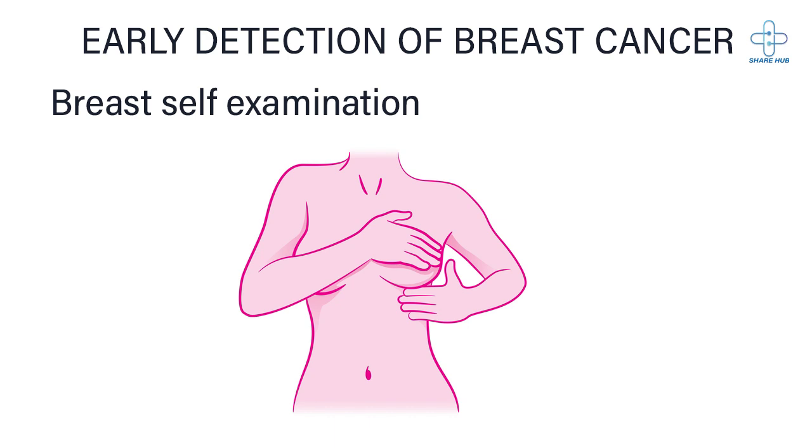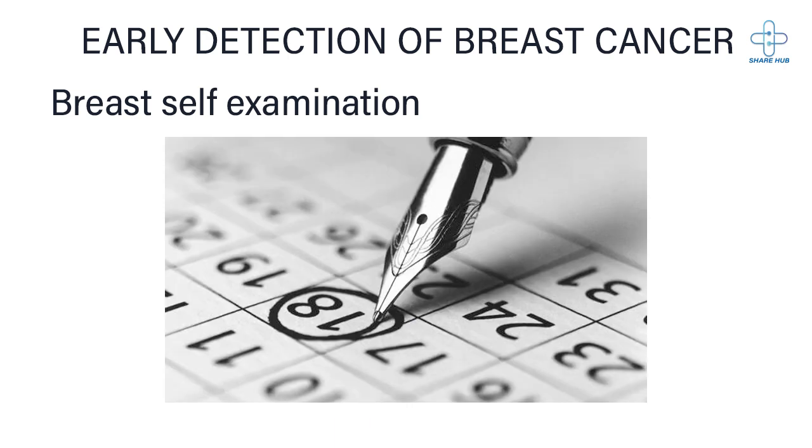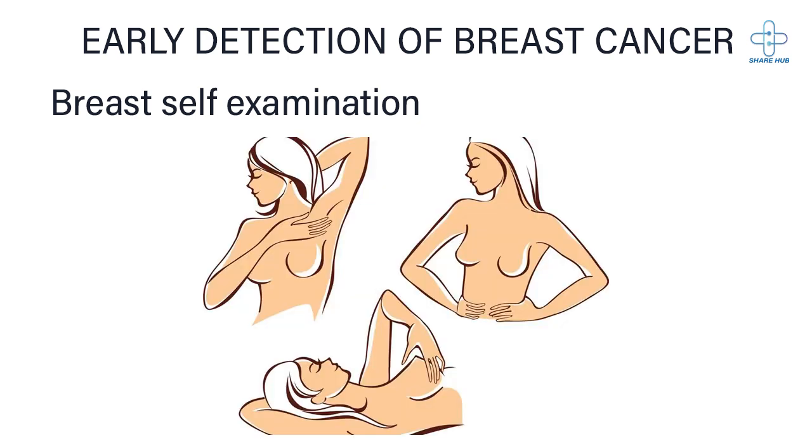Breast self-examination is a method for regularly checking your own breasts for any changes or signs of breast cancer. Women over 20 should do this once a month. It's best to do it about a week after your period starts. If you don't menstruate, choose a fixed date each month. You can perform the examination while lying down, sitting, or standing.